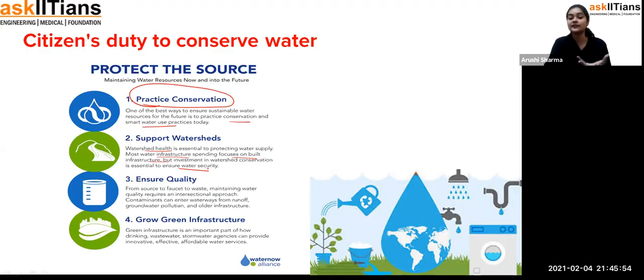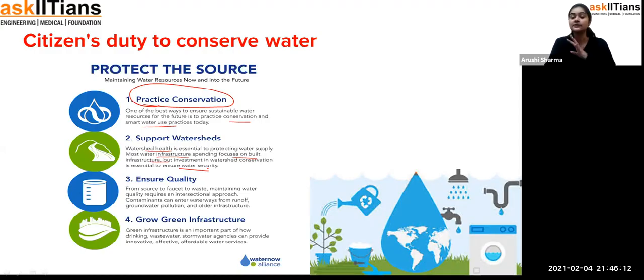For example, the water tanks in our houses should be covered when the water is filled in them.